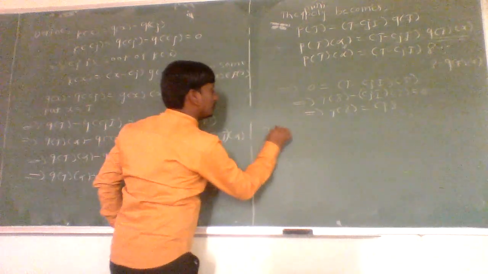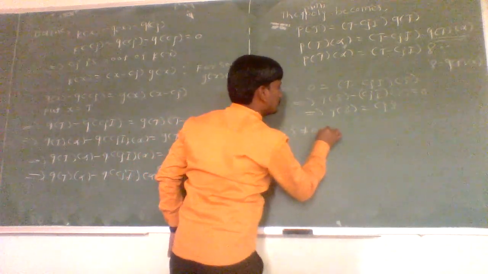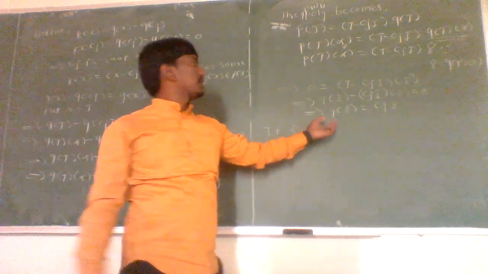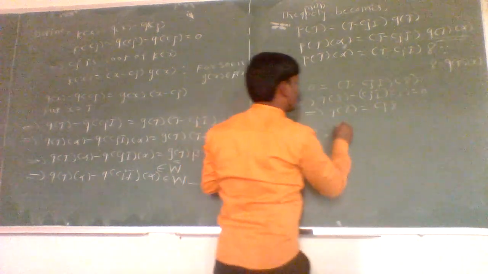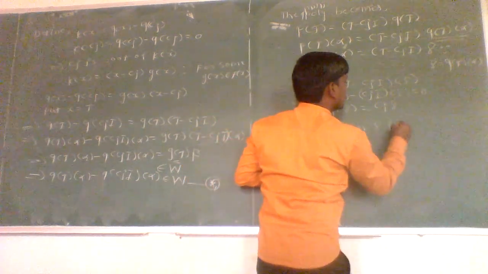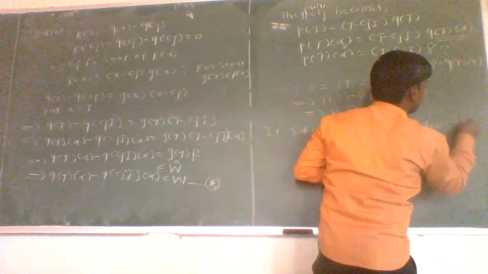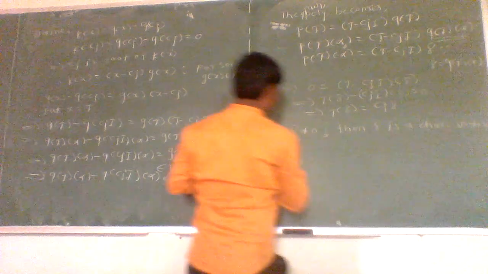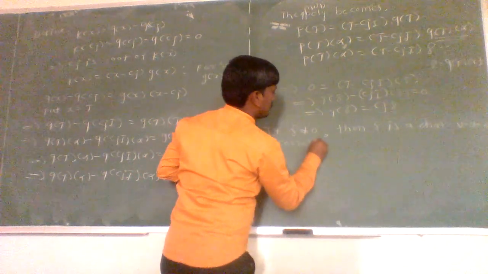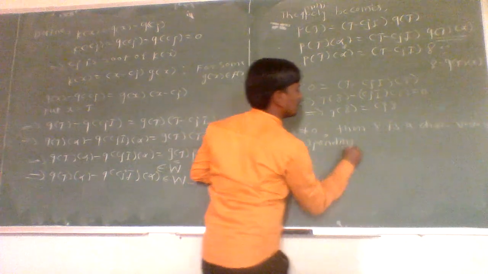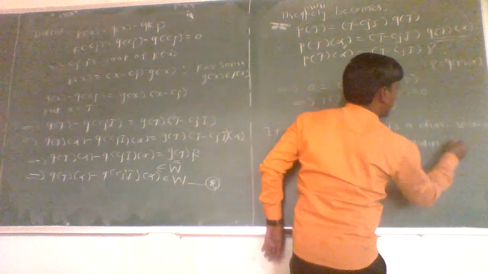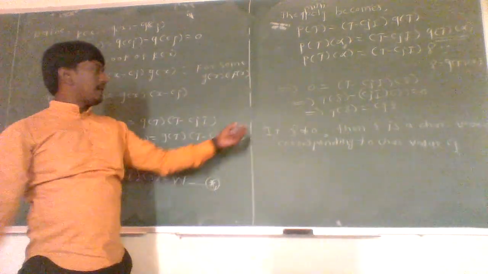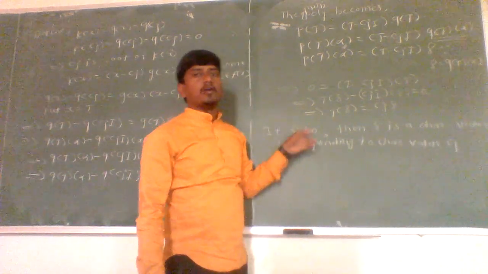Now, if gamma is not equal to 0, then by the definition of characteristic vector, gamma is a characteristic vector corresponding to characteristic value cj. As gamma is a characteristic vector, then it is belonging to W.